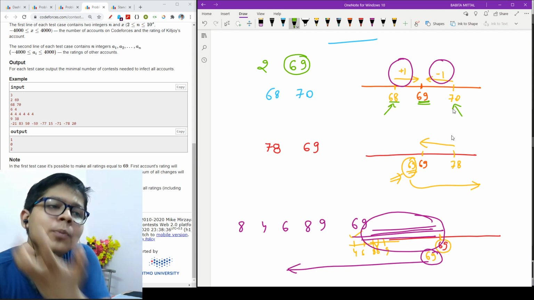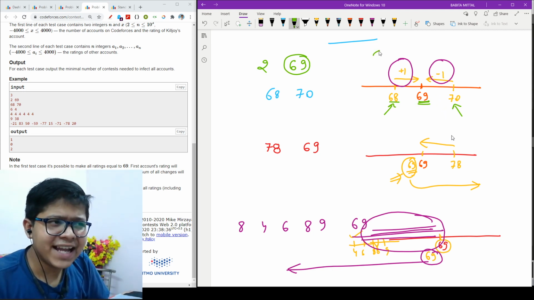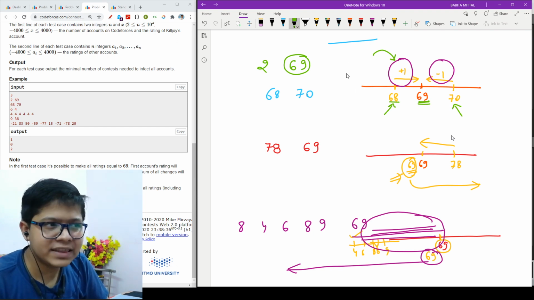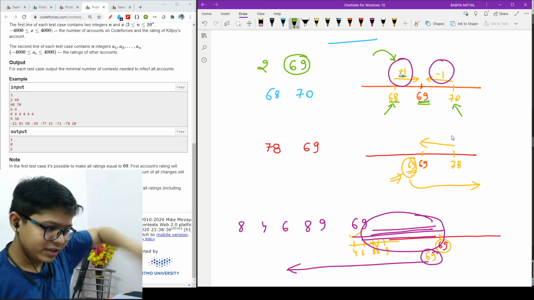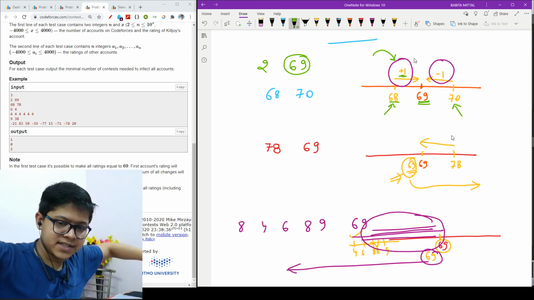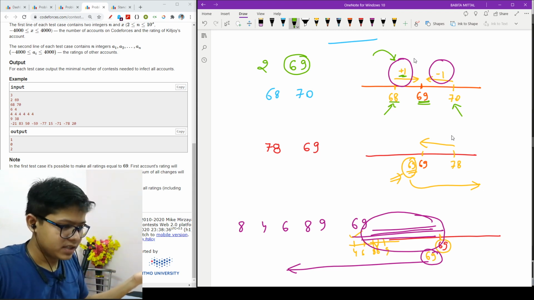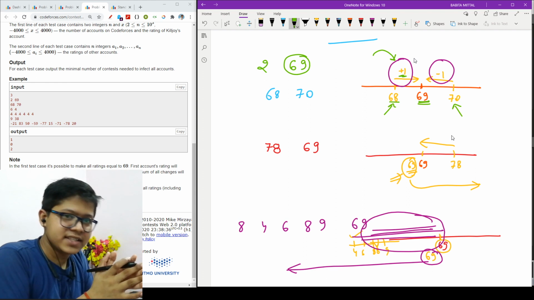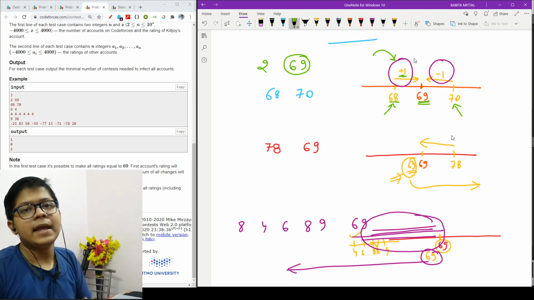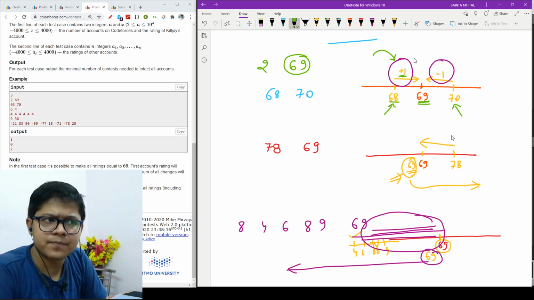To bring that 70 to 69, I need to subtract 1. So if I find the sum of all the left elements' differences and all the right elements' differences, and these are equal, then I will increase all the left ones and decrease all the right ones, and with the help of that I will make all elements infected in one round.